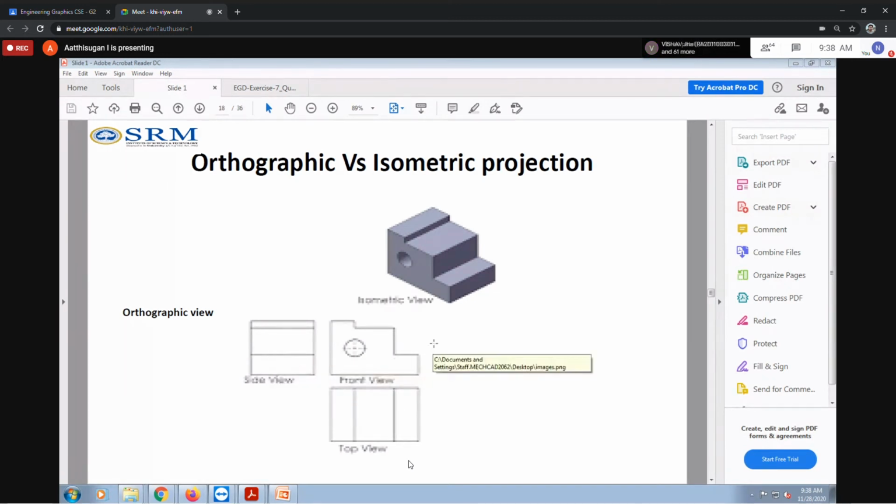So how do you start for manual drafting? You have to draw as per the given dimensions. They give the dimensions, everything is given, so you have to draw using a pencil. You can draw like this: the front view with the dimensions, and the hole also you can draw.